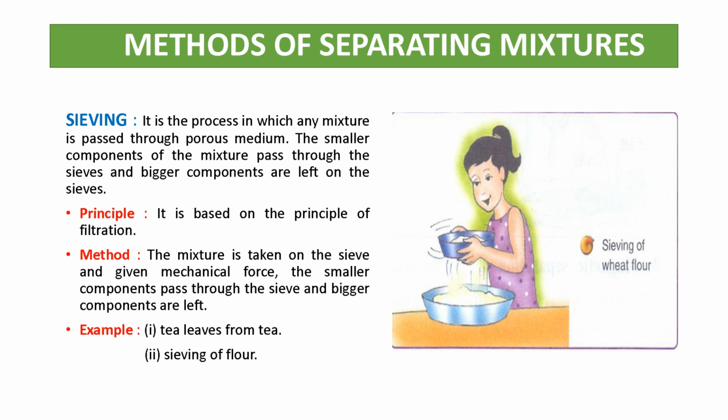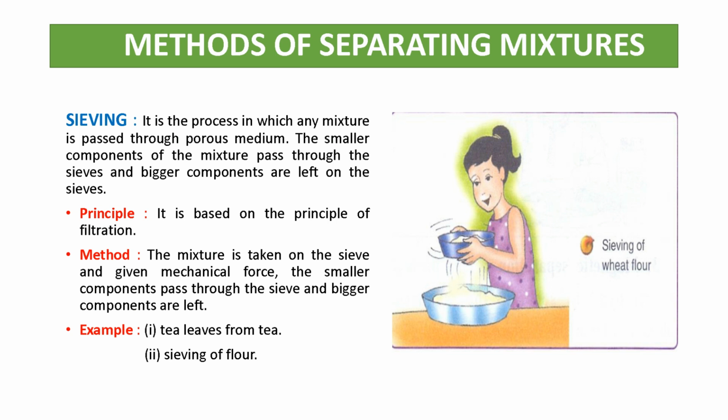The next method is sieving. So this is also a very common and general method. All of you have seen this method also at your home. What is sieving? It is the process in which any mixture is passed through a porous medium. The small components of the mixture pass through the sieve and bigger components are left on the sieve. So this is the method of sieving.